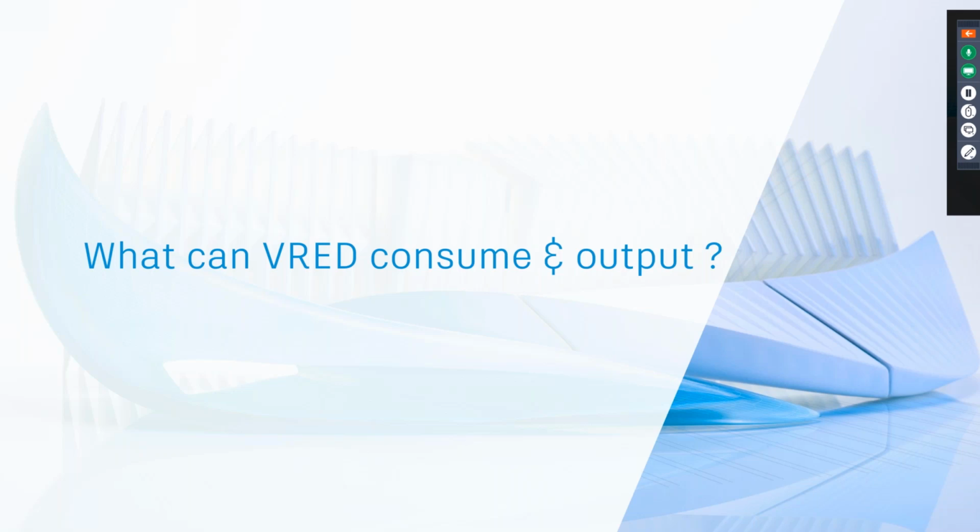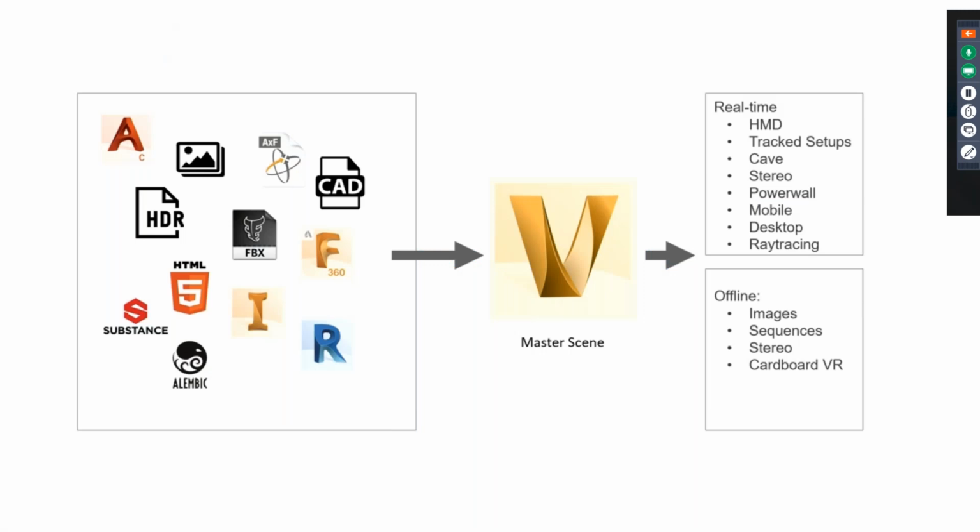So let's move on. What type of data can it consume? This is something that would be in your mind: what type of data is consumed by VRED? On the left side you can see the small icons, and I'll explain each one of them. The first file format that you see is Alias, and it supports surfacing data coming from Alias.